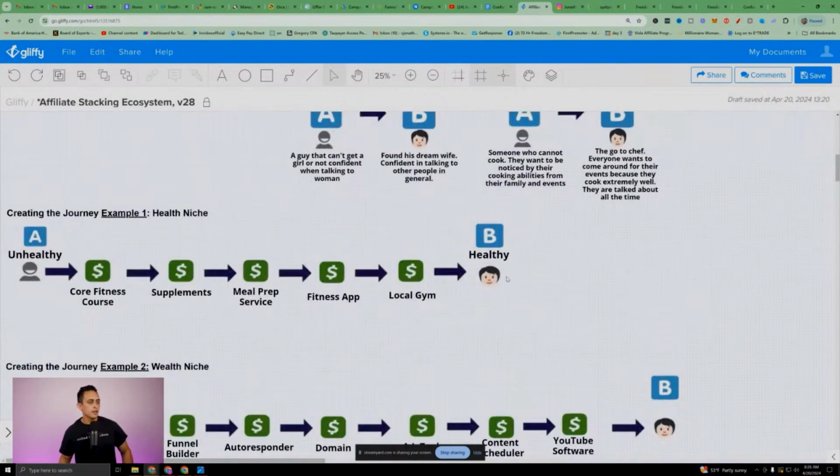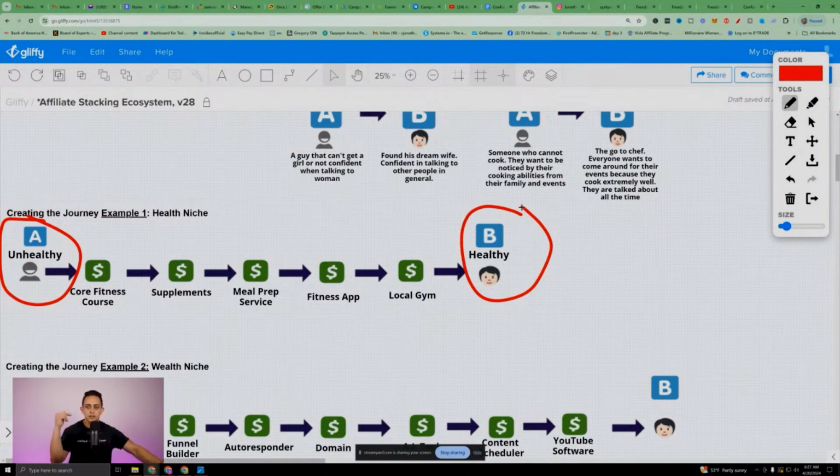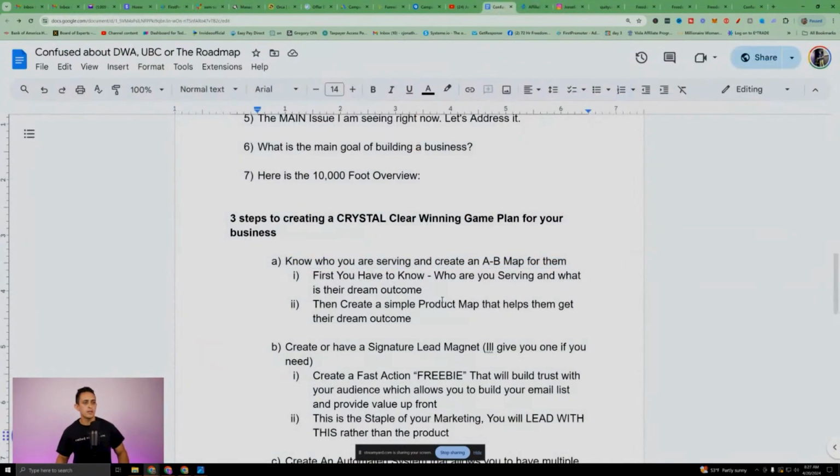Okay. And then here's another example of the health niche, just so it makes more sense. If someone's unhealthy and you want to get them to healthy and have more energy and all that stuff, they're going to need a fitness course. They're going to need supplements. They're going to need a meal prep service. These are things that they actually need to get the dream outcome. But you, as the digital marketer, are giving them those things. That way they can see success. So that's the first thing, right? We need to know who we're serving and create an A to B map for them. That's what we've done.